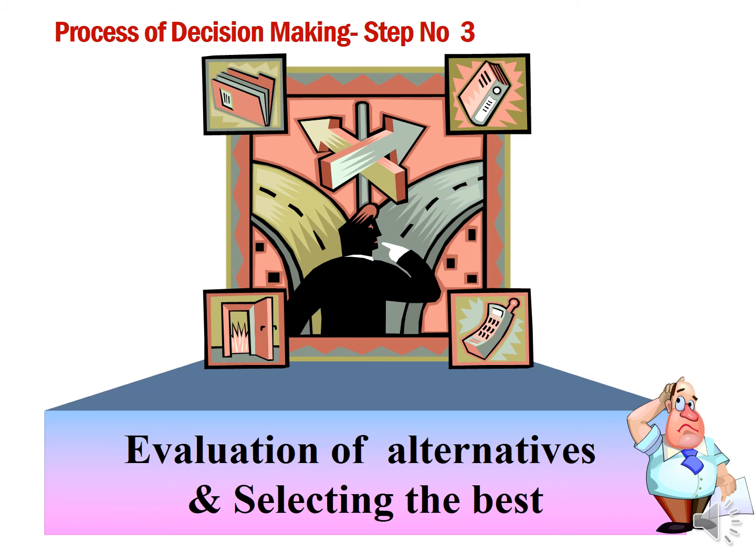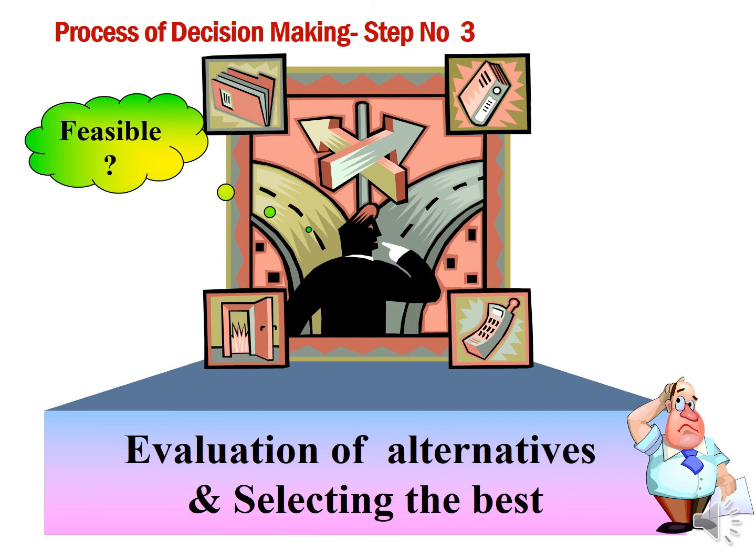Step number 3, evaluation of alternatives and selecting the best. For the above example, we identified many causes: poor quality of the product, employee dissatisfaction, then some transport problems, storage facilities problems, etc. So evaluate the effectiveness of these solutions.